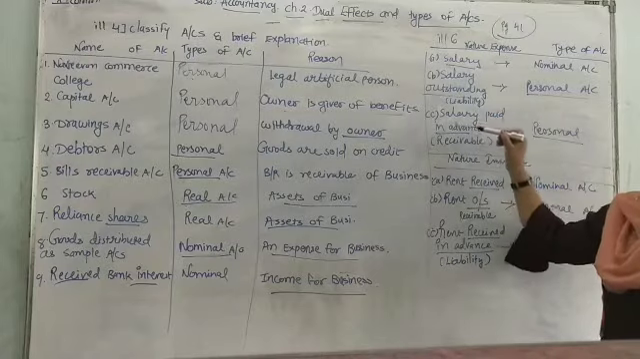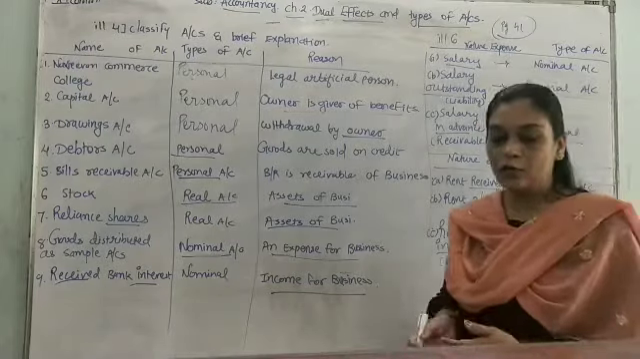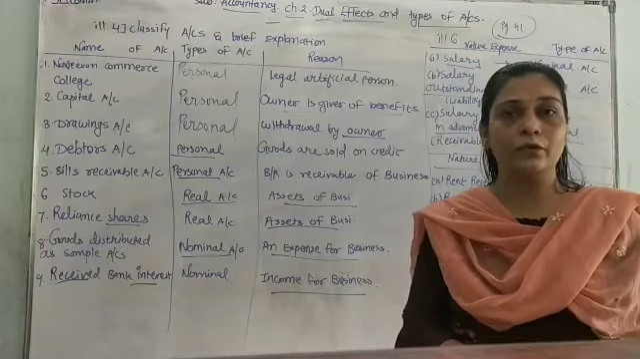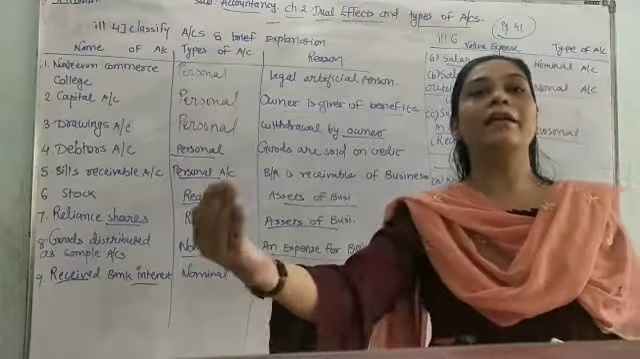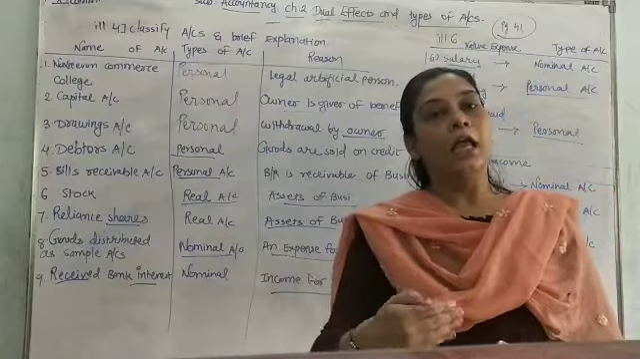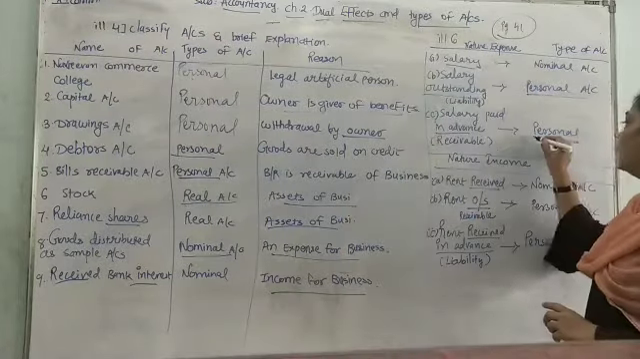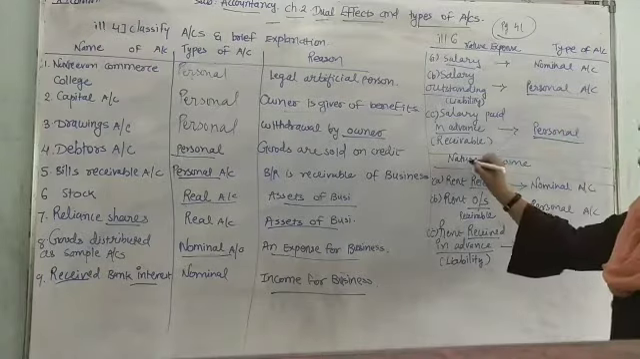The salary paid in advance. As the owner, you have paid the salary to your staff in advance. But what you have to do? Still, you have to take the benefit from the employees at the place of their work. So that falls in the category of personal account.